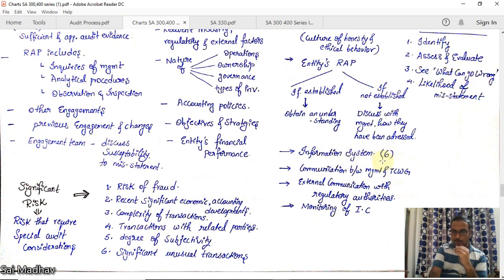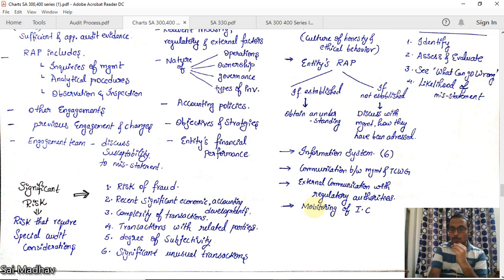There are 6 points, which is like homework for you. It's very easy. You study those from the material. Now, communication between management and TCWG. There may be some communication between management and TCWG. You can check those in the minutes of the meeting or somewhere else. What communication was made? Is there any risk involved in it? Now, external communication with regulatory authorities, for example GST authorities, CBDT, or other regulatory authorities. Normally we don't communicate with them unless there is some issue. So if there is any communication, you should check if there is any risk involved in that.